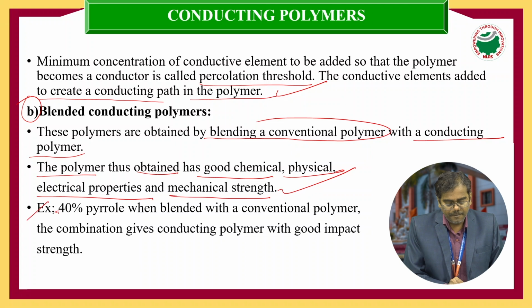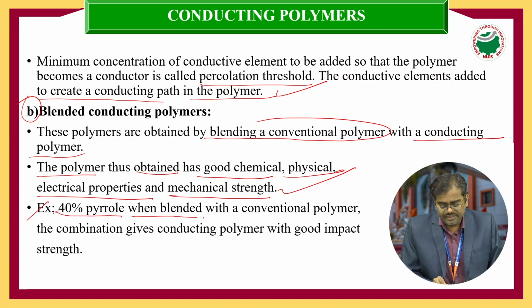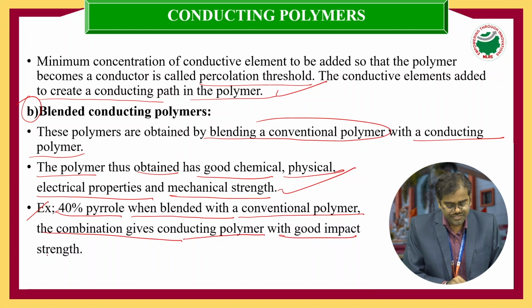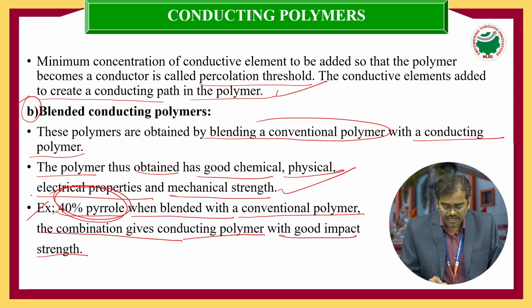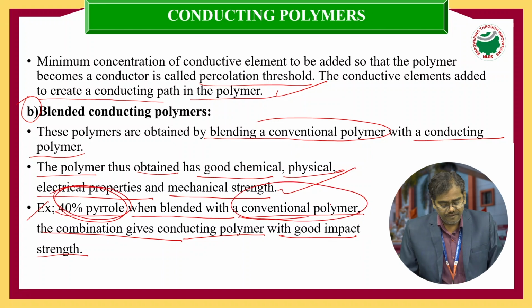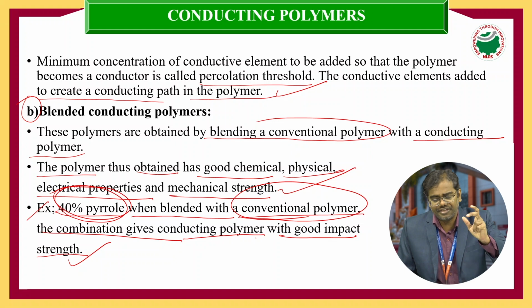Example, 40% pyrrole when blended with a conventional polymer gives a conducting polymer with good impact strength. Here 40% pyrrole is a conducting polymer, and you are blending it with a conventional polymer. Finally, it leads to the formation of a conducting polymer with good impact strength. The strength increases. Blending is nothing but mixing.